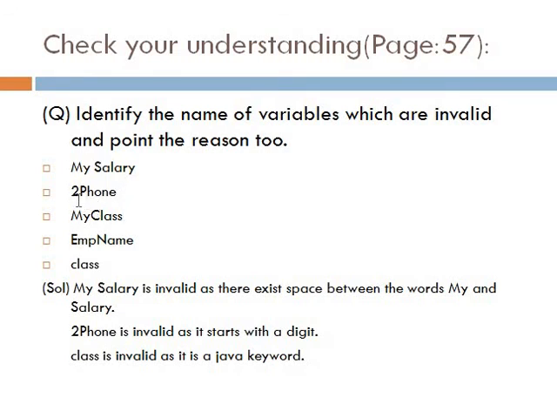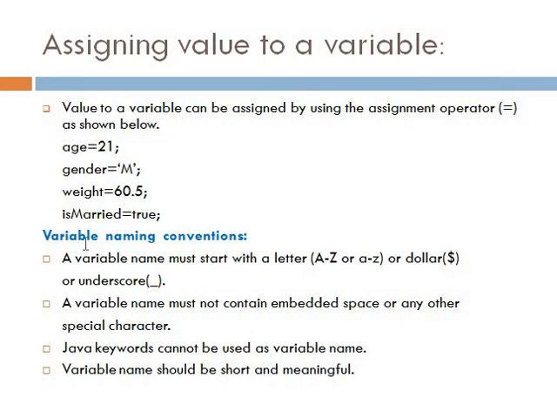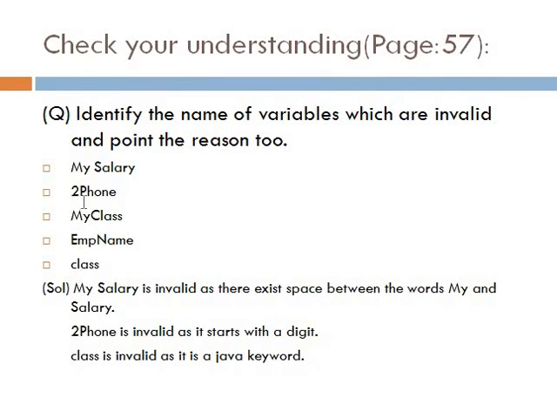Then come below, see the next variable, 2Phone. This variable is also invalid because it starts with a digit and the digit is 2. But as per the variable naming conventions, a variable must always start with a letter which can be from A to Z, or a dollar symbol or an underscore. Since the digit 2 does not fall in this category of A to Z, or it's not the dollar sign or the underscore symbol, this variable is not acceptable. A variable shouldn't start with a digit.